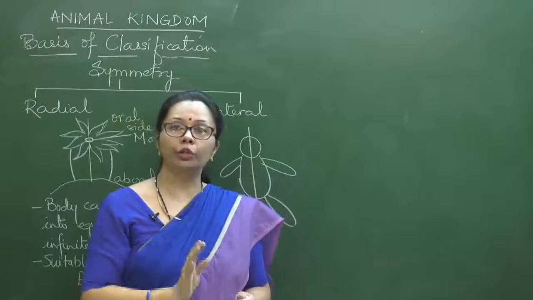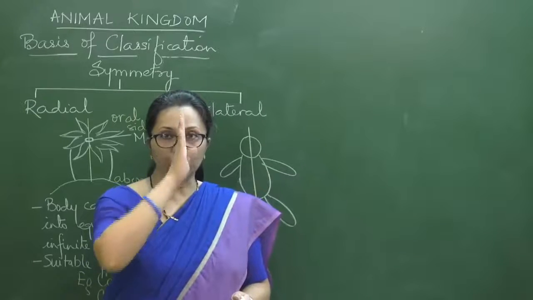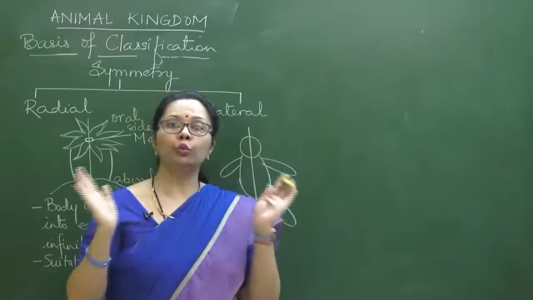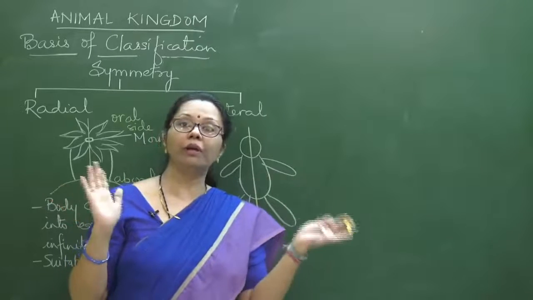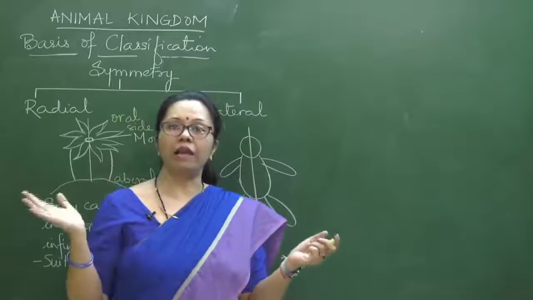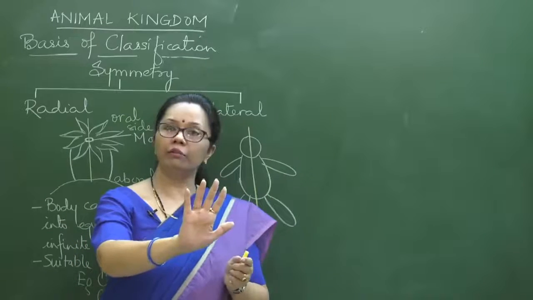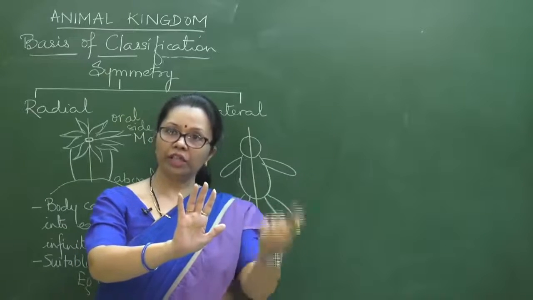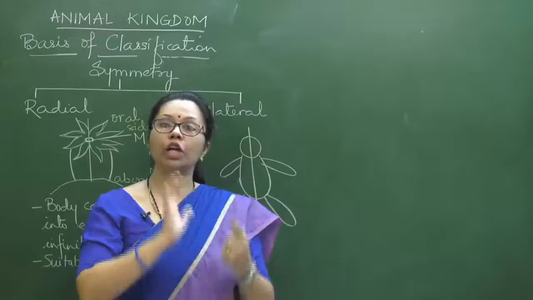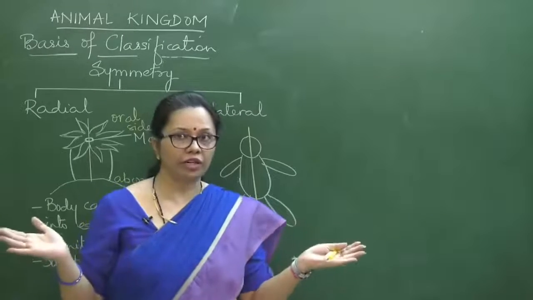It's a longitudinal plane passing through the body, cutting it into two halves, and these two halves will be mirror halves, the right half and the left half. Like in a mirror, when you put an image, the right side in the image appears to be left. Same way the left and the right side will be there.